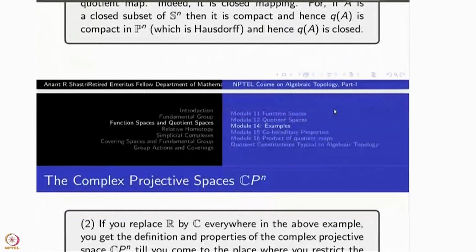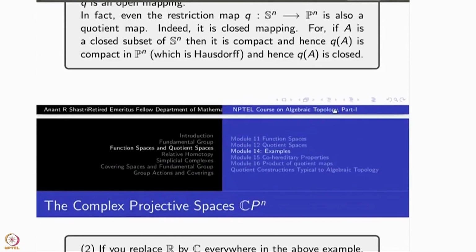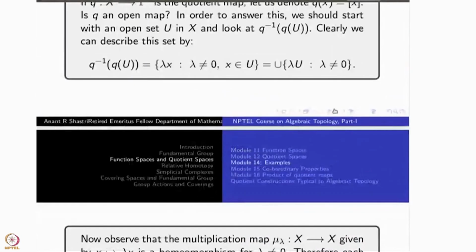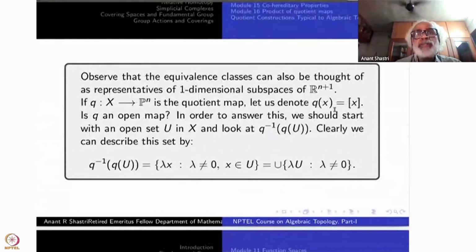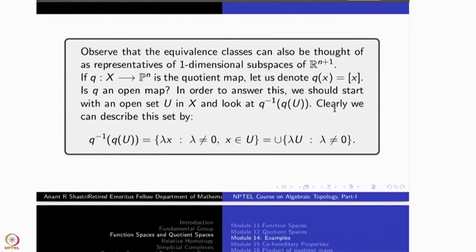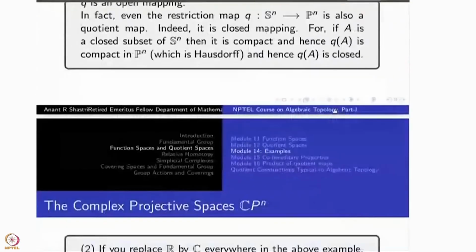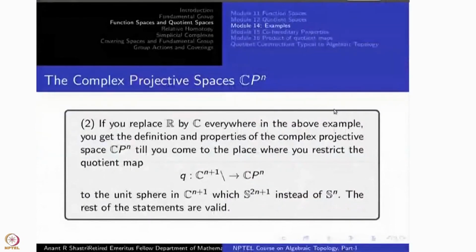Now, the entire discussion that we have just done can be carried on with complex numbers. Wherever R comes here, you replace it by C, with C^{n+1} and C star, that is C minus 0, the non-zero complex numbers as scalars. What you get is the complex vector space. So that's what I am telling here.